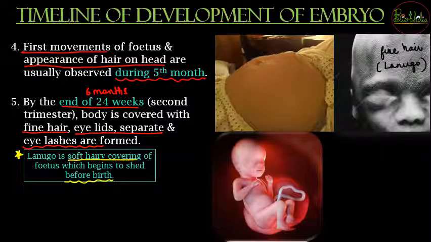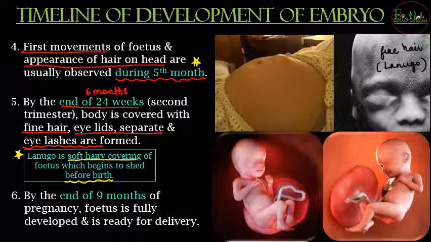And when will fetal movements happen? Fetal movements will be seen during the 5th month. So similarly these are some important landmarks or timeline points on which questions can be asked. So in the 5th month what is going to be the most important thing? That is first movements and appearance of hair on the head. At the end of the second trimester, lanugo formation is going to be seen. All that needs to be remembered.